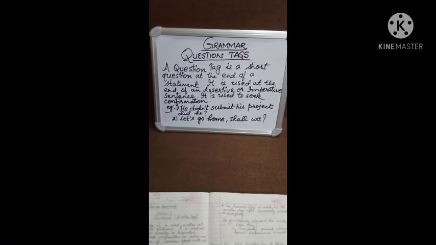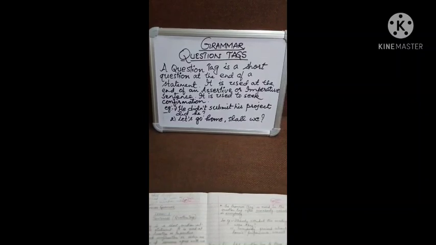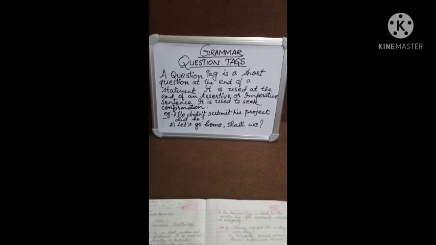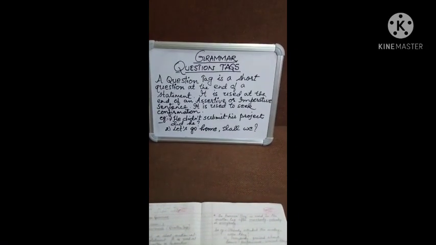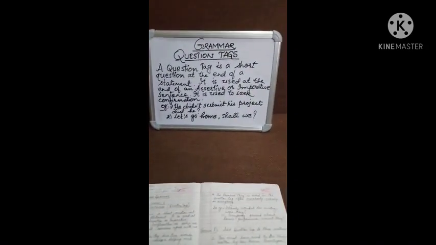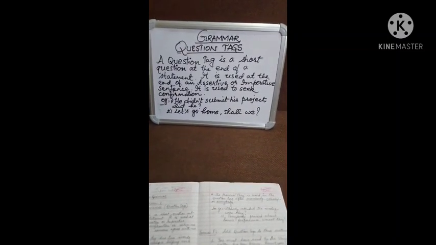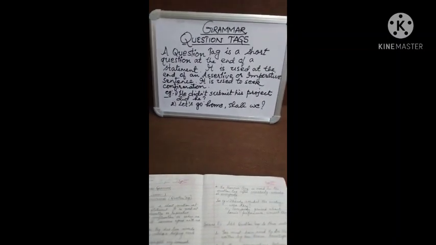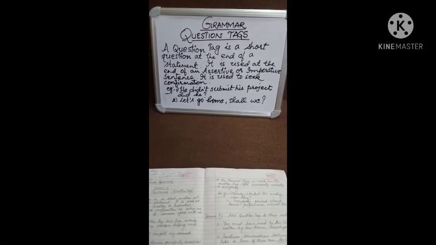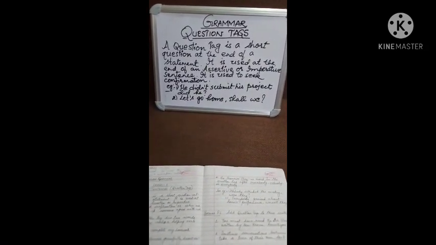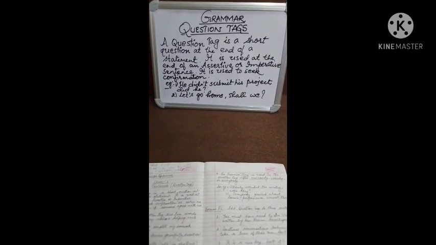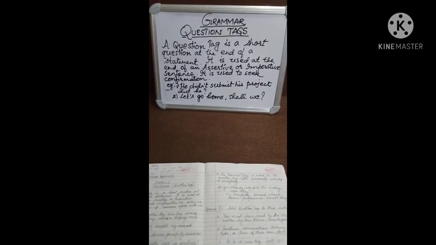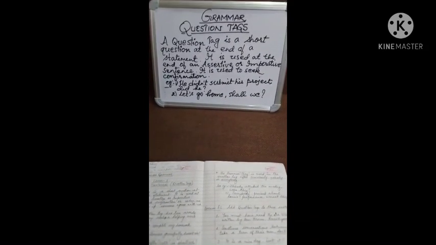I welcome you all to today's class of English. In our last class, we have studied about the topic sentences, and we have gone through that a sentence has four kinds, that is assertive sentence, interrogative sentence, imperative sentence and exclamatory sentence. Although we were aware of all these four kinds of sentences in our previous classes also. So this was just the revision we did in our last classes.